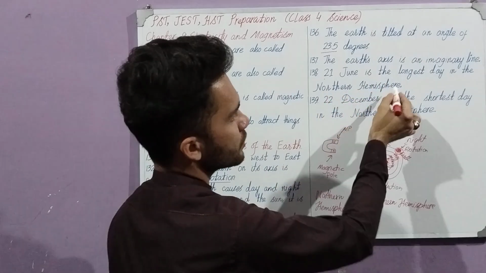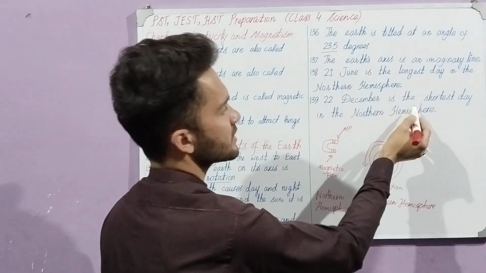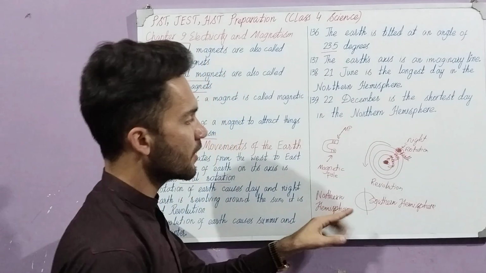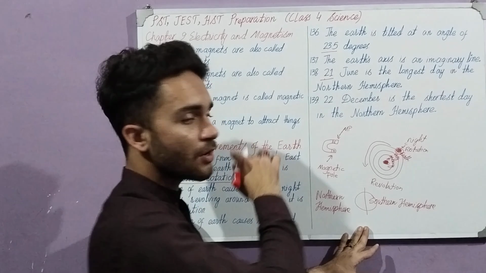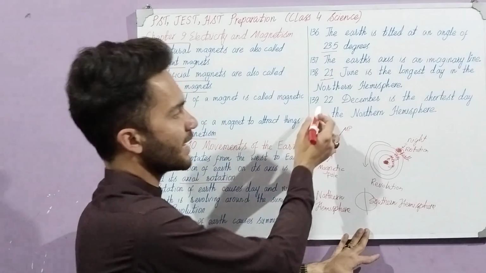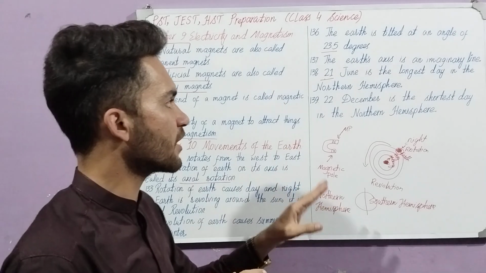So 21 June is the longest day in the northern hemisphere and 22 December is the shortest day in the northern hemisphere. We live in the northern hemisphere where 21 June is the longest day of the year and 22 December is the shortest day in the year in the northern hemisphere.